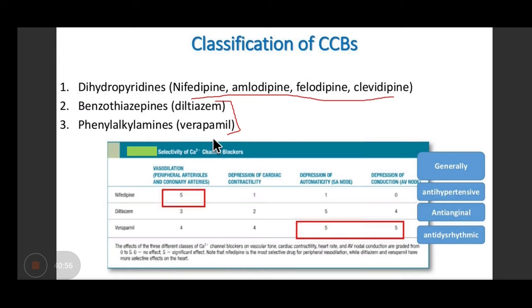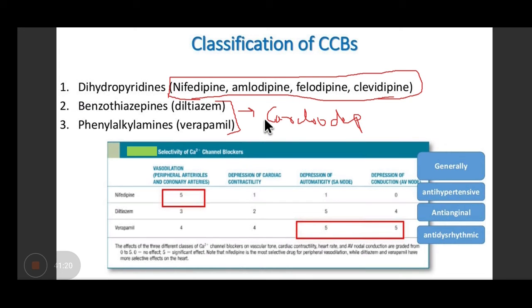So what is the basic difference in functioning? The basic difference is that this particular group acts on the vasculature. Main effect is on vasculature. They have a vasodilatory property, whereas these two drugs are cardiodepressant. They have an effect on vasculature also, but their main action is on the heart. So that is a difference.